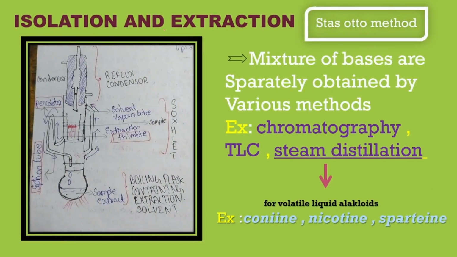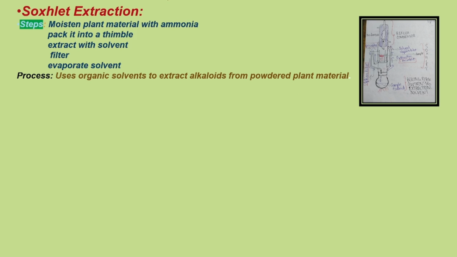Next, we are going to talk about the isolation and extraction process. First of all, the isolation process, which is mainly done by the Stas-Otto method. We are going to discuss it in a further video. For now, this is a normal apparatus and let us see about this Stas-Otto method. Okay, we take the picture here and we are going to learn about the processes. So, the oxide extraction method. This is a normal method. We use organic solvents to extract alkaloids. Remember, alkaloids are soluble in polar organic solvents.